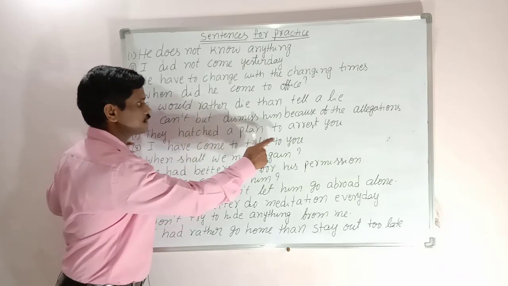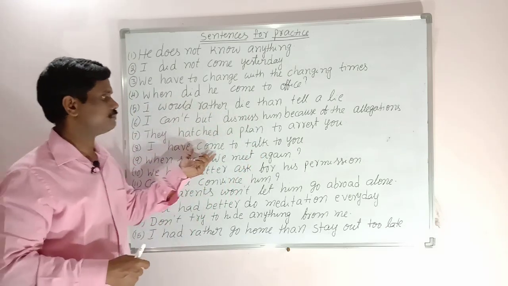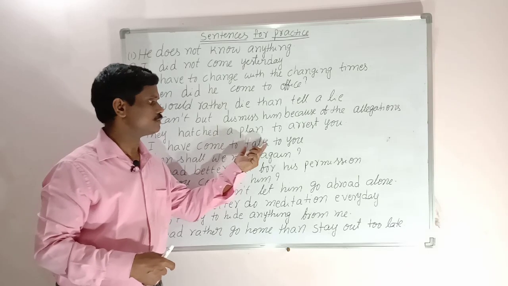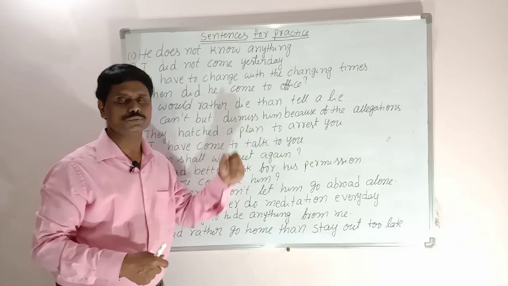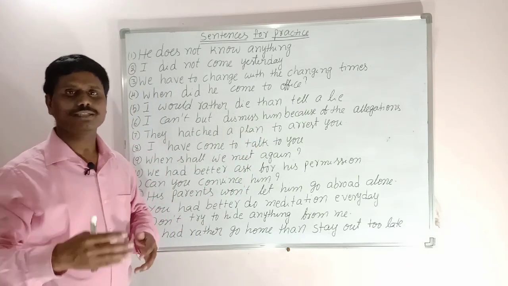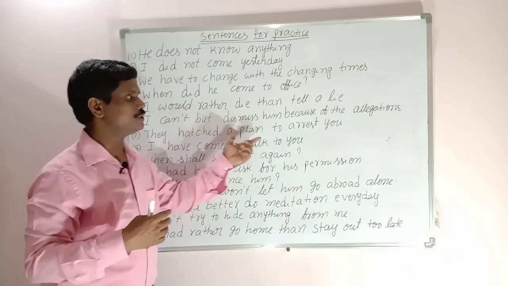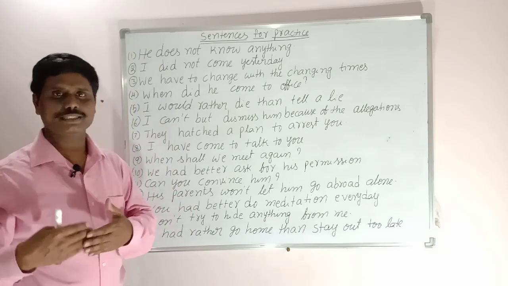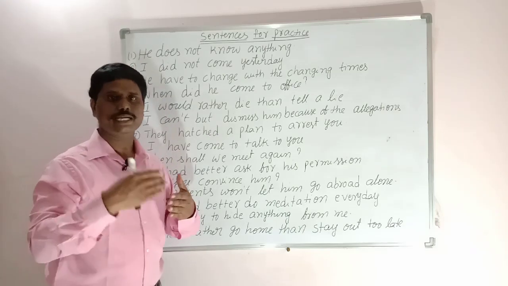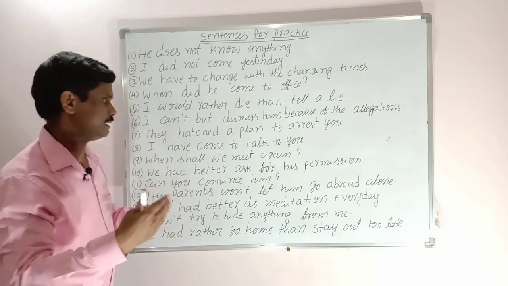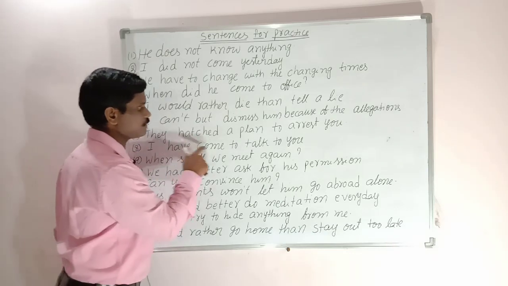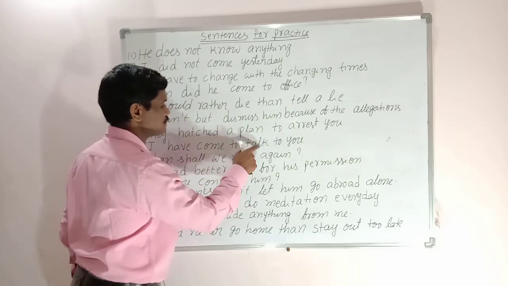Let us see the next sentence. I have come to talk to you. I have come to talk, 2 plus verb 1, to talk to you. Why did you come here? Sir, I have come here. I have come, why? To talk to you about the progress of my child, about my salary, about business, about something. The correct sentence: I have come to talk to you, 2 plus verb 1.